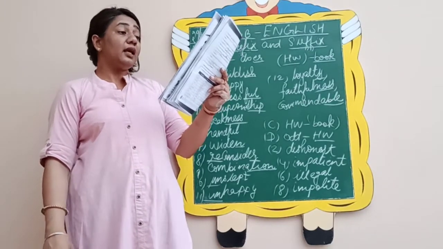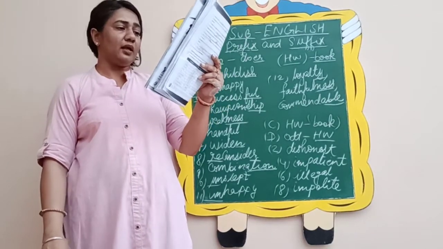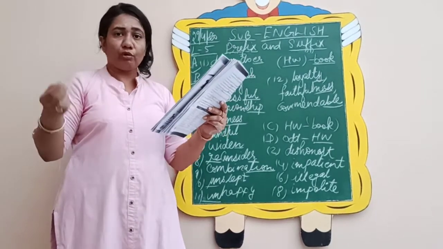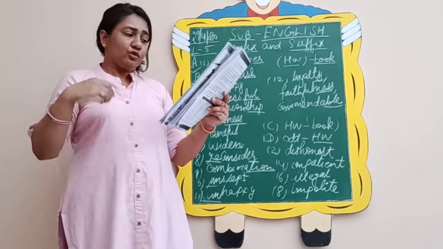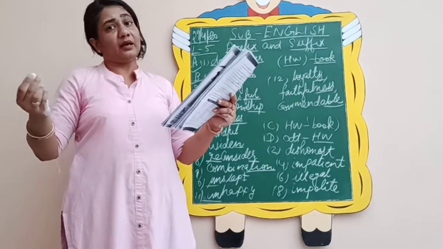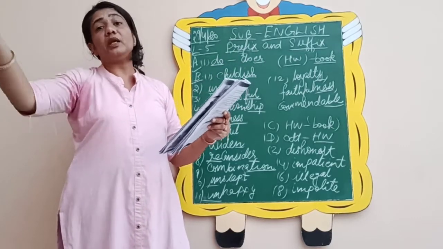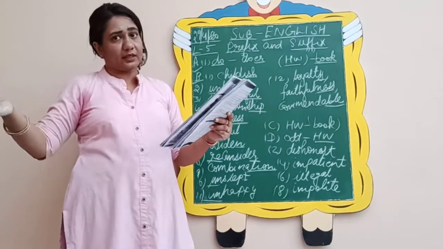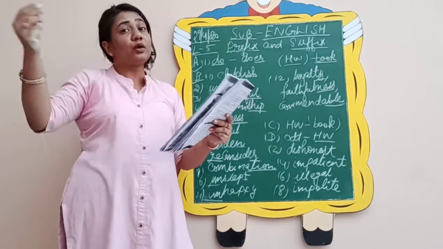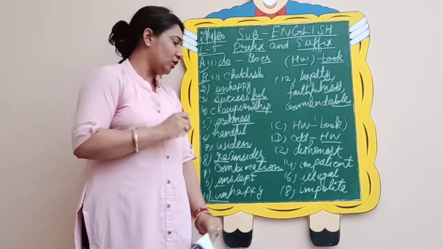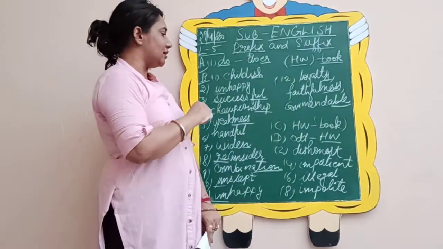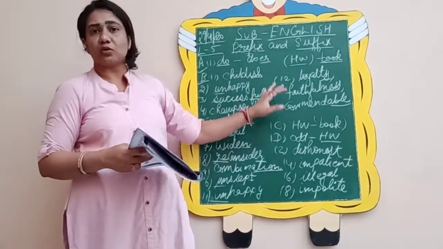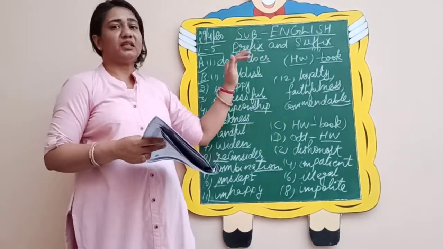10th one, they dashed the door and went in. Now, when you lock the door, can you come inside? No. So they are saying they dashed the door and went in. What do you have to do when you have to enter inside your house? If it is locked, then you can't enter. But when you need to enter, what will you do? You will unlock your house. So this way your 10th answer will be unlock. I am not writing it here since I don't have space, but you can write it in your books.